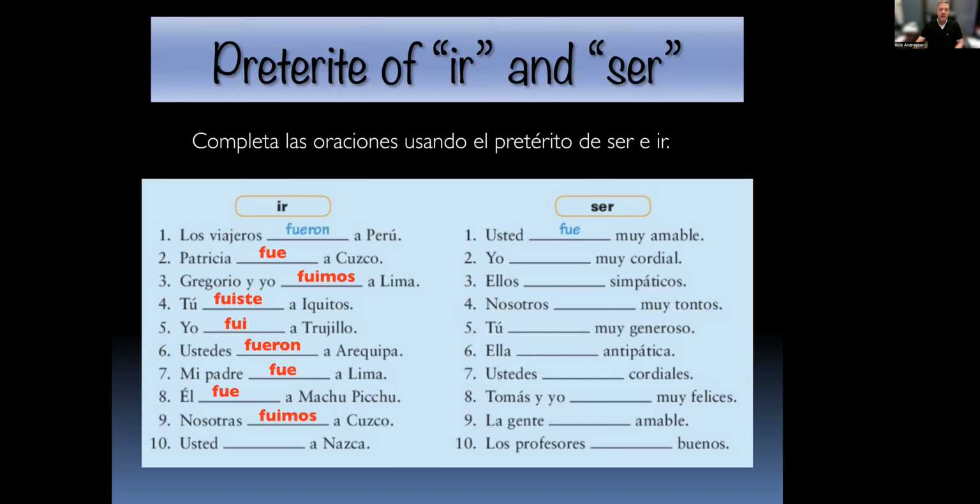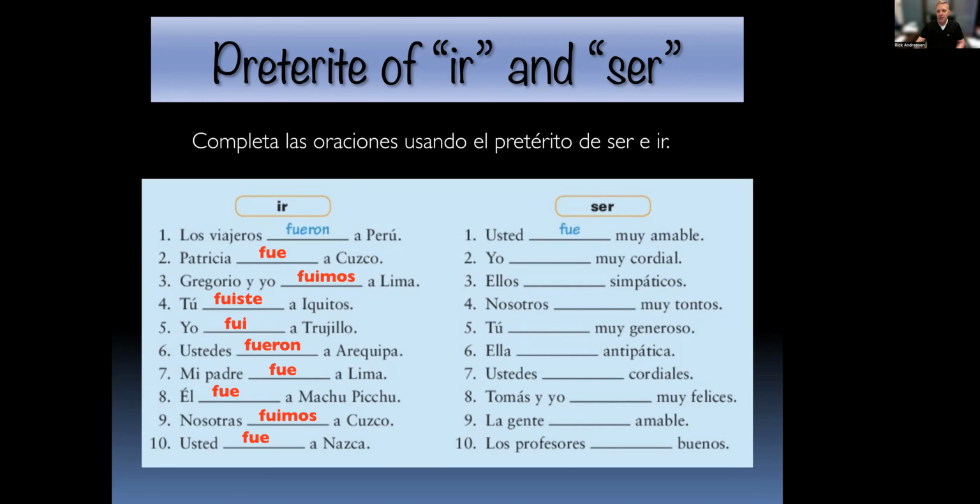Y número 10, usted fue a Nazca. Okay, so that part of it, looking at the subject and figuring out which conjugation, at this point, we're 13, 14 weeks into the class. That probably is not much of a challenge for most of you. It's just remember those conjugations. So again, fui, fuiste, fue, fuimos, fuisteis, fueron.